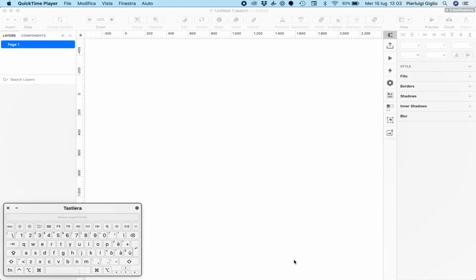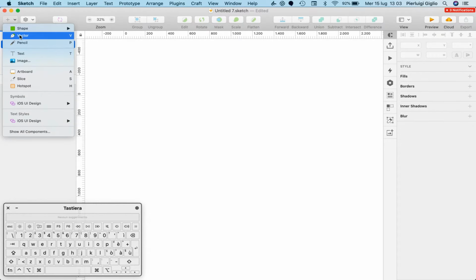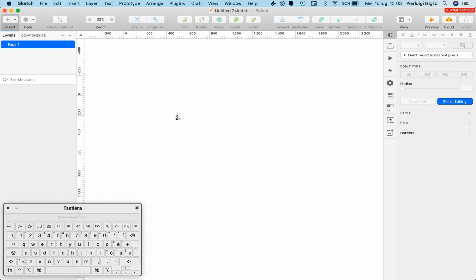In the previous video we talked about shapes, and in this one we're going to talk about the pen tool and the pencil tool. So the pen tool especially is going to be one of the most useful tools that there are out there, and in Sketch it's called the vector tool. You can also access it by pressing V on your keyboard, and as you can see, once we select the vector tool, you're going to be able to see this pen icon on the cursor.